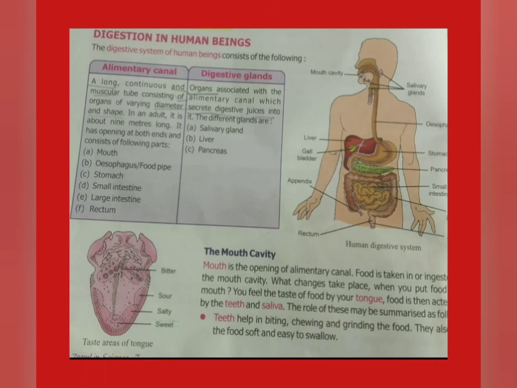And the molar, whose shape is flat and wide, is for grinding and chewing the food, and the number of molars is 6. This means the total number of teeth is 16 in each jaw, and in our mouth cavity we have 32 teeth in total.